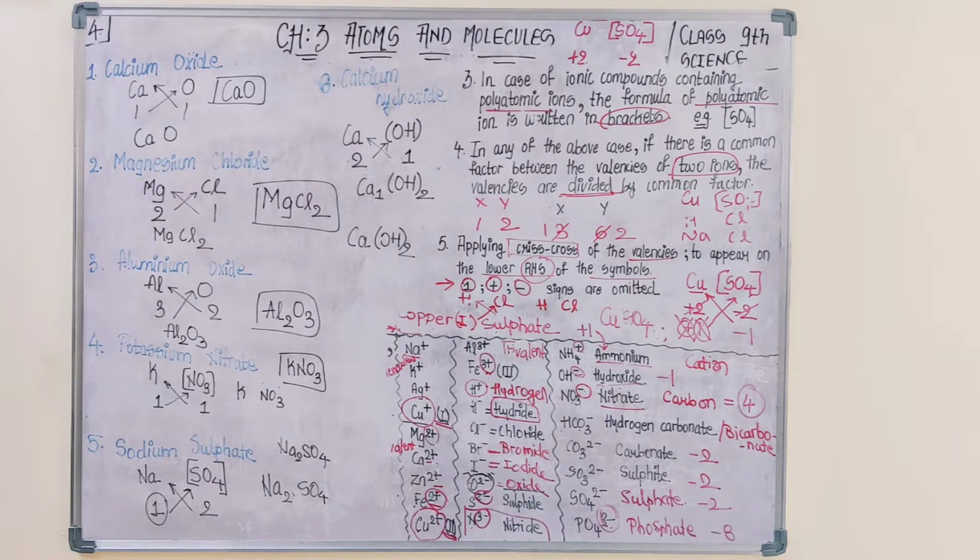So it is very essential to mug up this table which you are able to see on the lower right hand side. You should be aware of the rules and you should be aware of the symbols of different elements. Then and only then it would be very easy for you to write the chemical formula of each molecule of a substance. Okay, so I hope the concept of valency is clear. The concept of writing the chemical formula is clear. So without wasting much time, I would be moving down to the next topic, that is gram atomic mass.